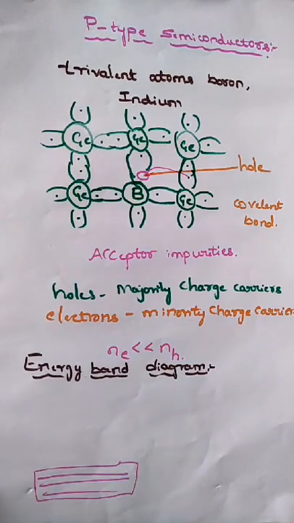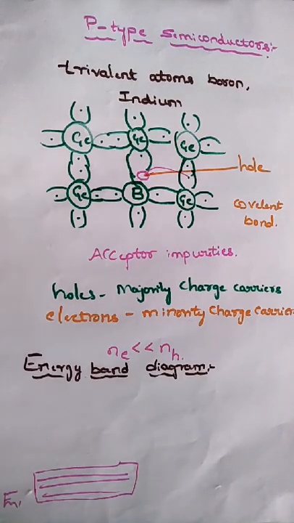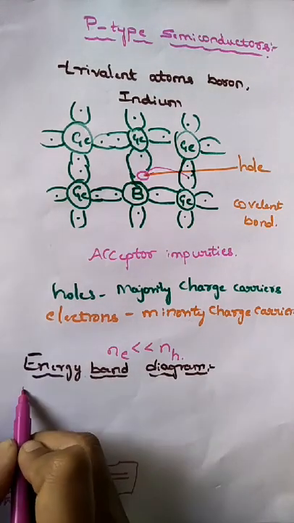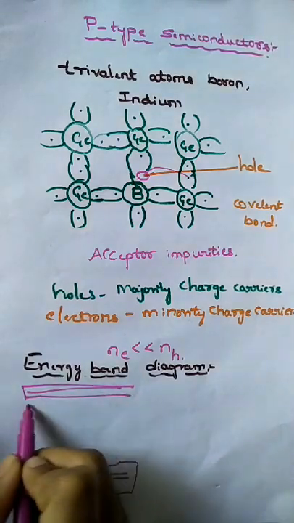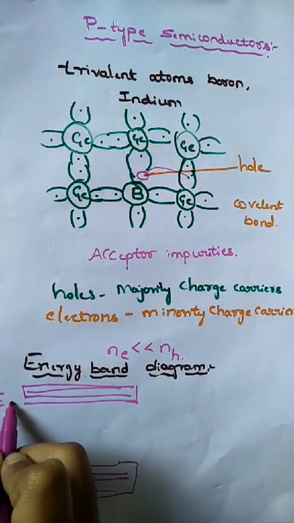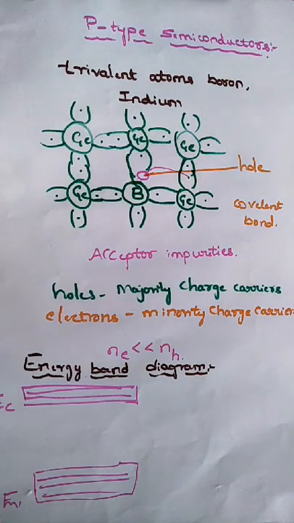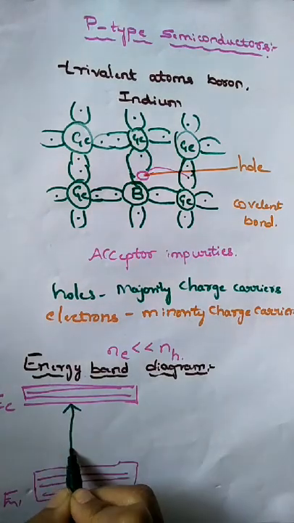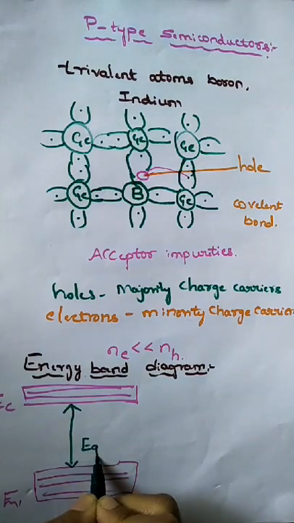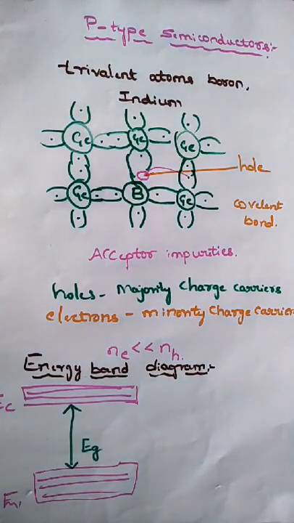This complete band we call the valence band. Similarly, this is the conduction band, denoted by EC. There is a gap between the valence band and conduction band, that we call EG, the energy gap.